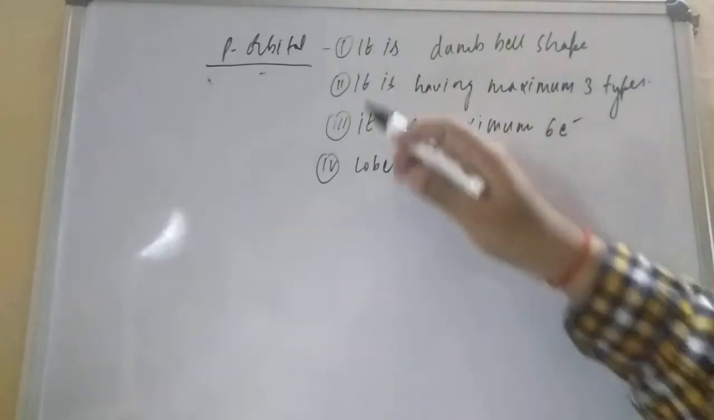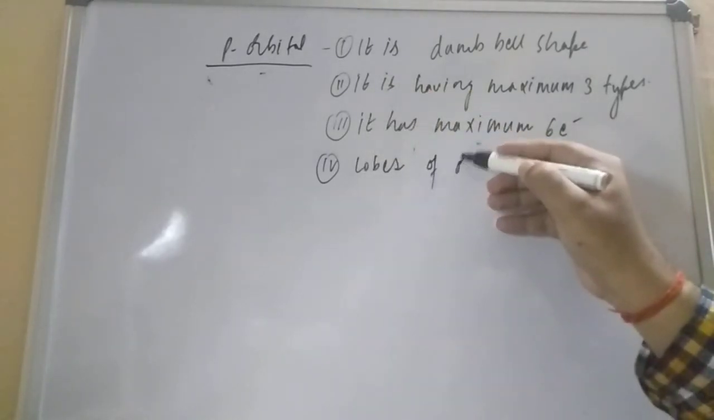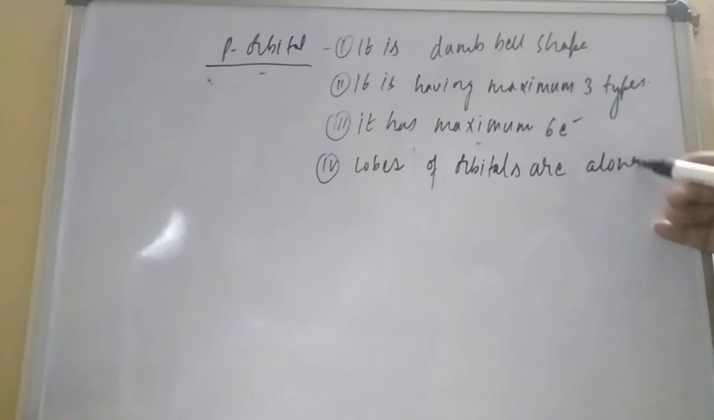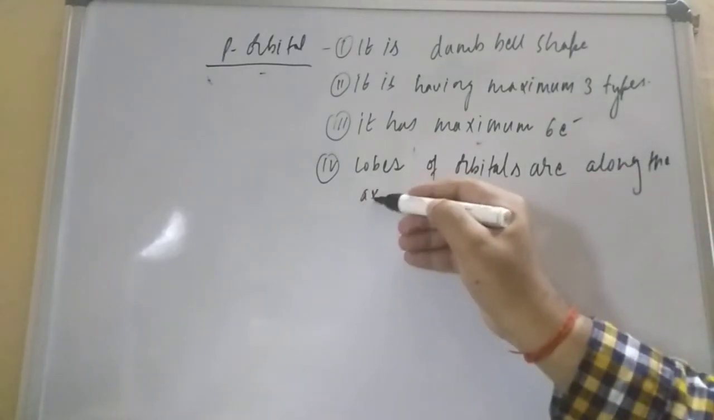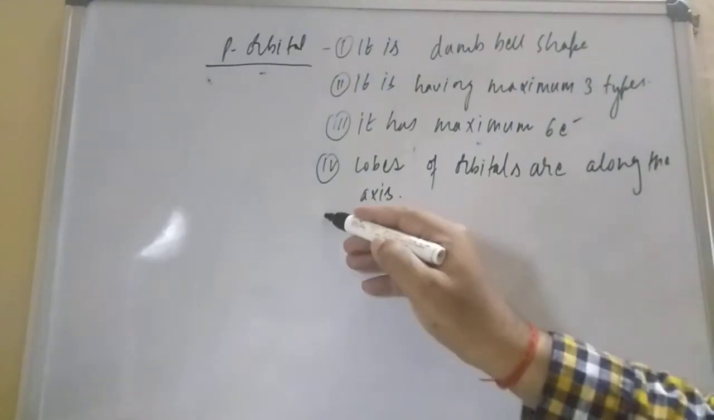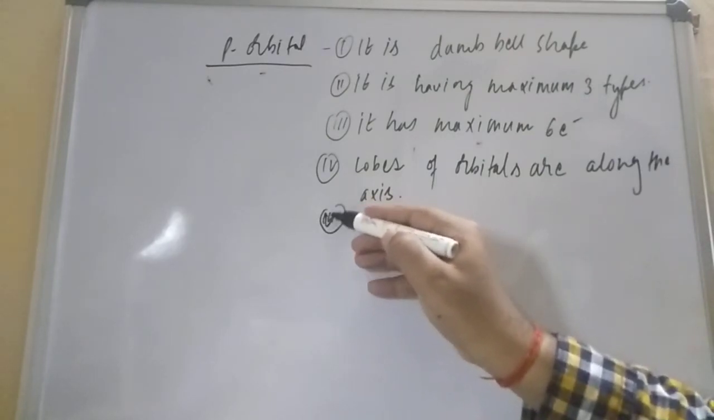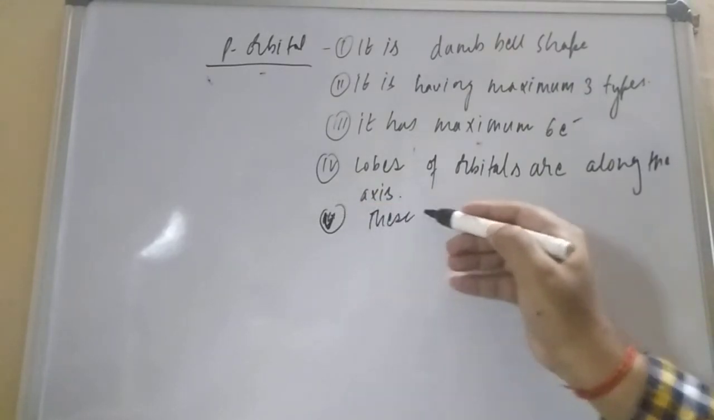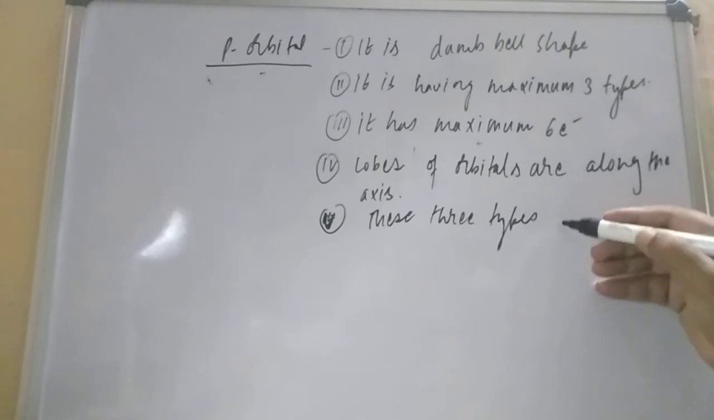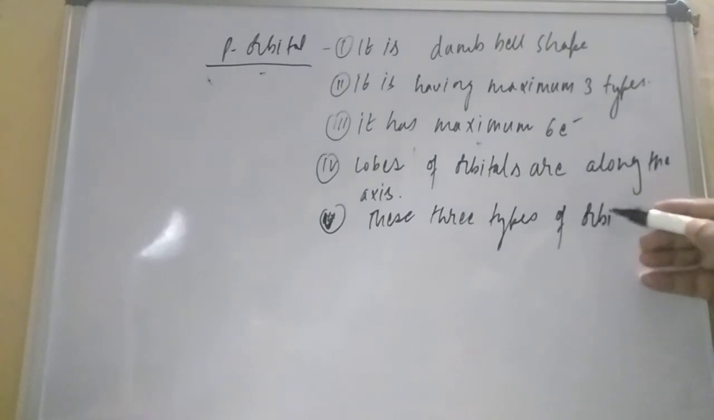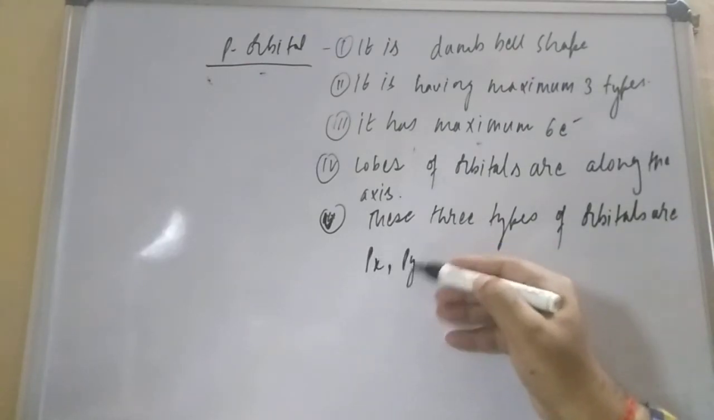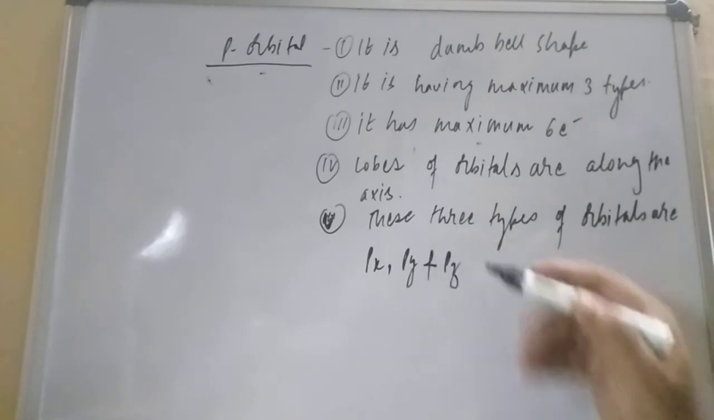Fourth point, lobes are where, student? Lobes of orbitals are, I am writing in detail, along the axis, or you can say on the axis also. If you are saying that, there is no problem, student. These 3 types of orbitals are what? That is px, py, and what, student? pz.